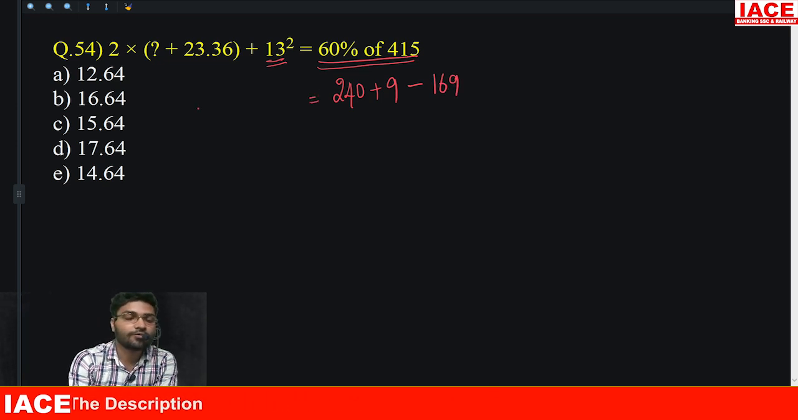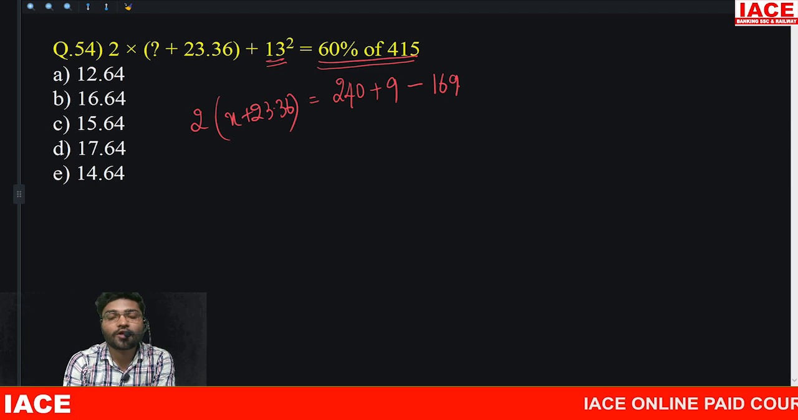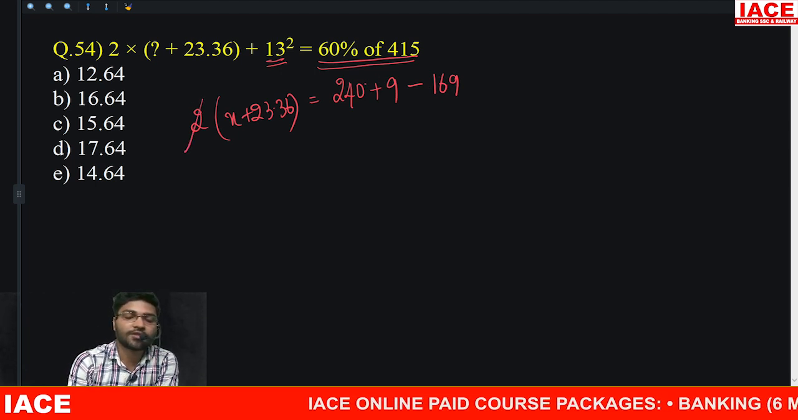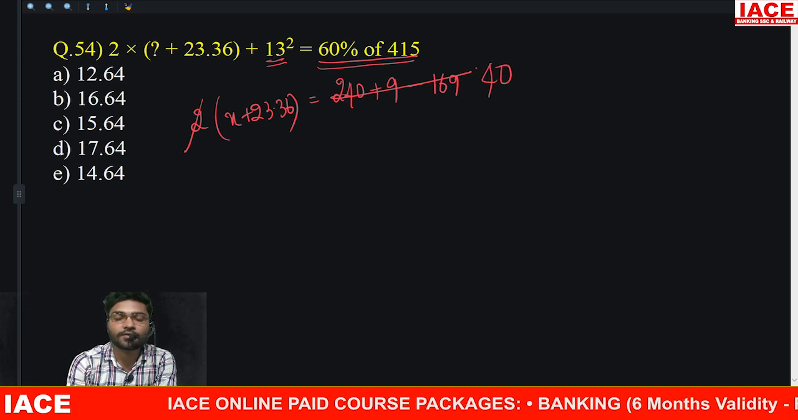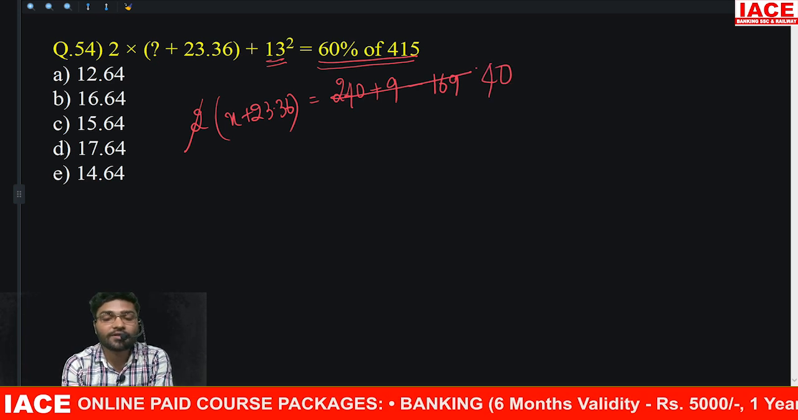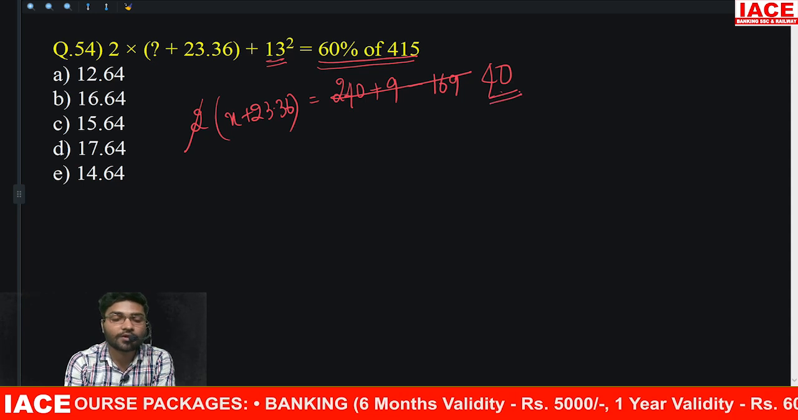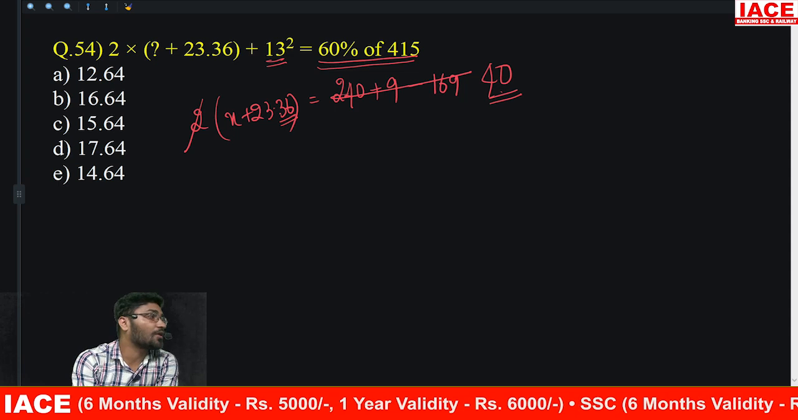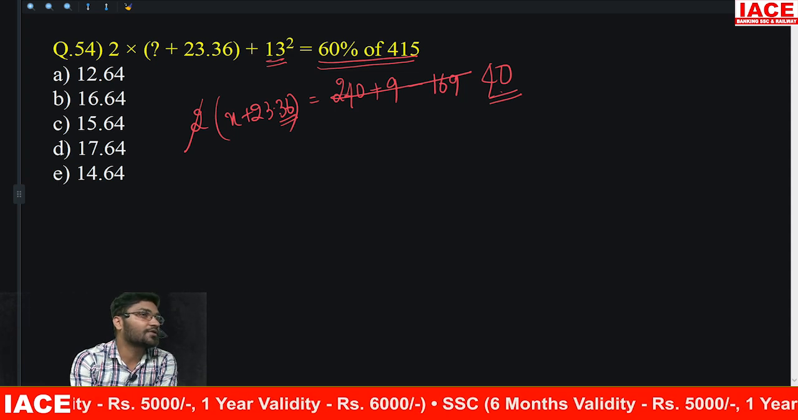This is equals to 2 into x plus 23.36. So 249 లో 169 రిమూవ్ చేస్తే ఎంత? 80. So 2 ones, 2 40s. So if I am subtracting from a number that ends with 0, I will get its complement. 36 complement is 64. All the numbers are 64. So I have to subtract it.